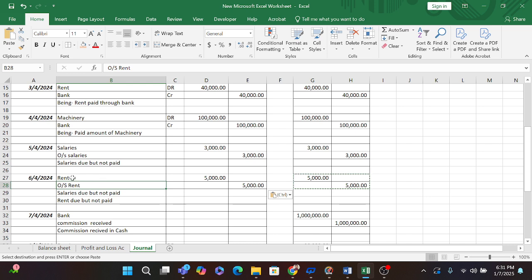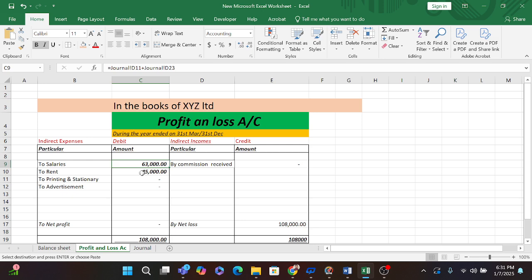If I pay this rent, my entry will be rent account debit to bank, but I am not paying the amount, so my money is not going. So it is my liability. So whenever I show this amount in my books of account, I will show this amount as outstanding. So my entry will be rent account debit to outstanding rent. My rent is going in the profit and loss account.